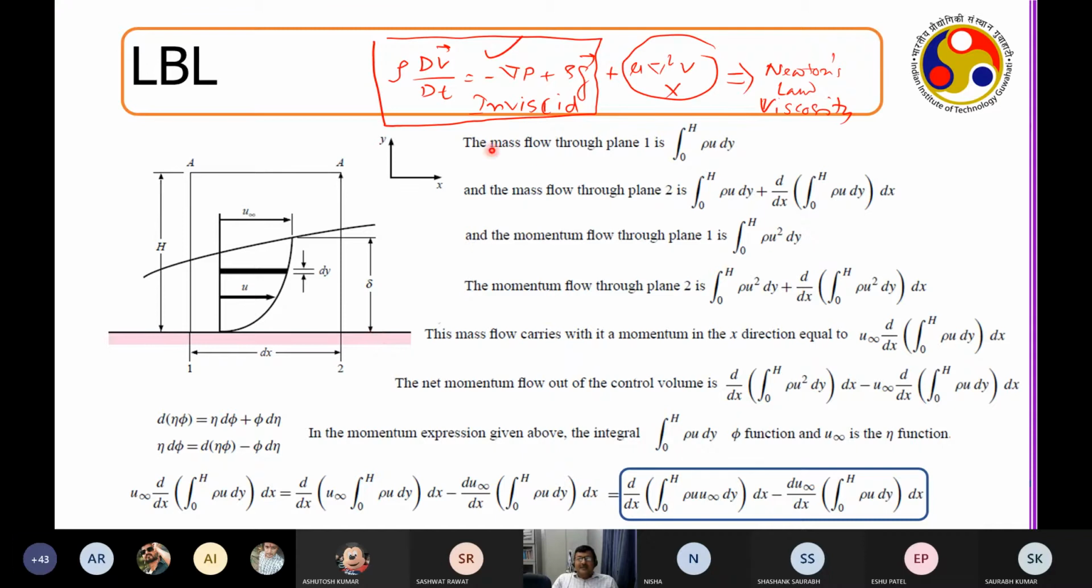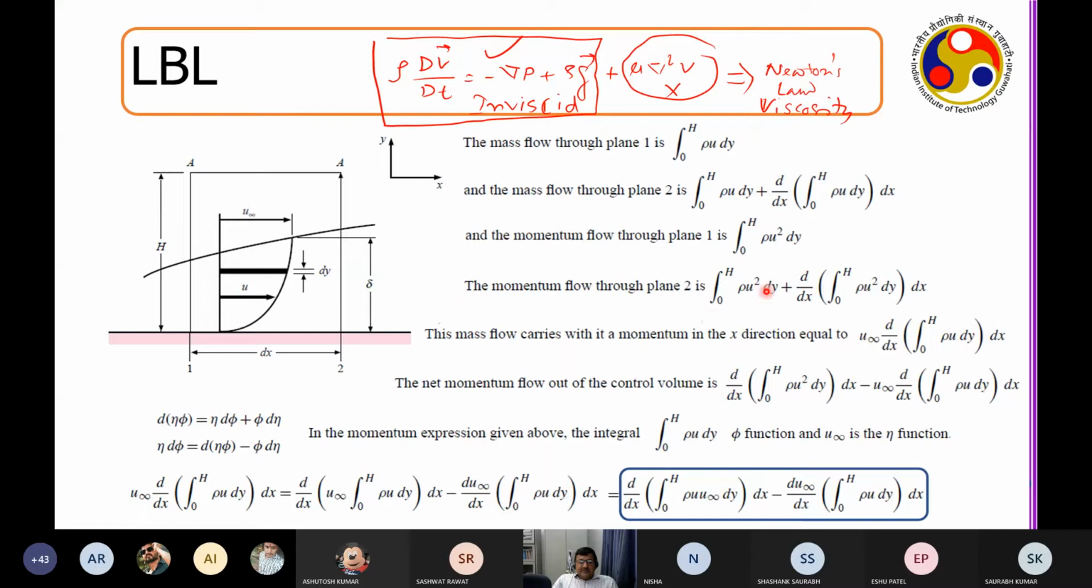Okay, so first, what is the mass coming through plane 1? What is the mass that is flowing out of plane 2? It is nothing but, I do a Taylor series expansion and I go for the one that is in plane 2. Now, if I multiply this with u, I get the momentum. So these 4 expressions give me the mass that is coming through this plane, the mass that is going out through this plane, the momentum that is coming through this plane, and the momentum that is going out through this plane. So all the 4 expressions are very much straightforward for me.